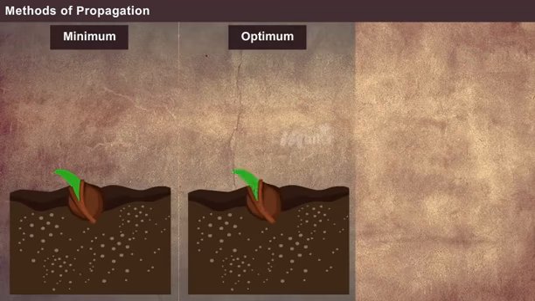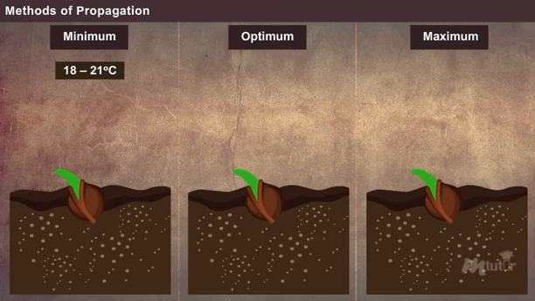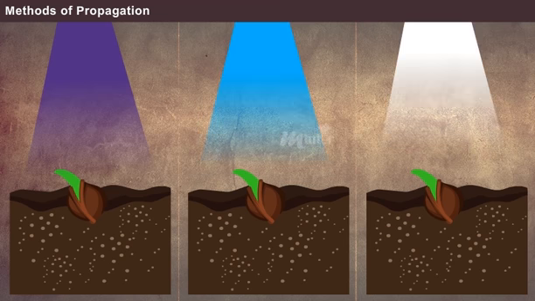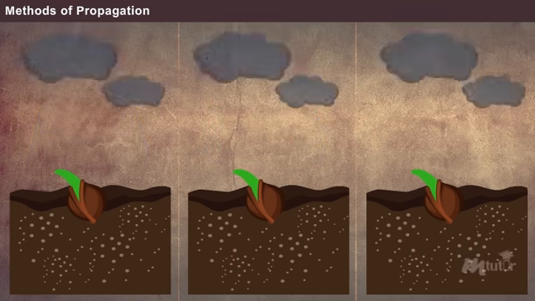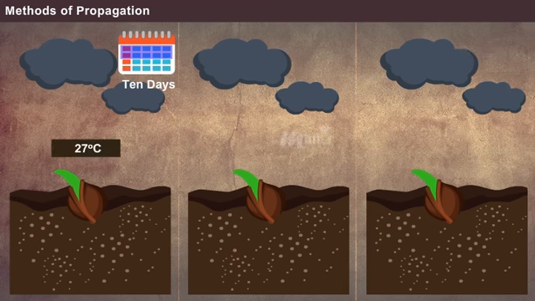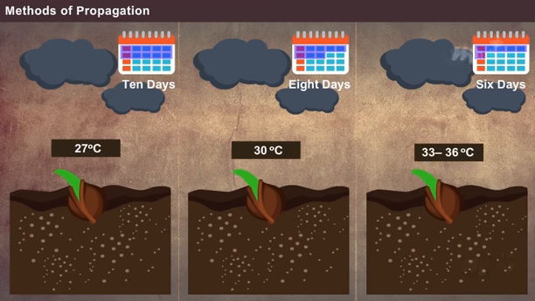The minimum, optimum and maximum temperature for seed germination are 18 to 21 degrees Celsius, 33 to 36 degrees Celsius and 36 to 39 degrees Celsius respectively. Violet, blue and bright light are harmful for germination. In dark conditions, germination is controlled by temperature, that is, time taken for germination in dark conditions is 10 days at 27 degrees Celsius, 8 days at 30 degrees Celsius and 6 days at 33 to 36 degrees Celsius in dark.